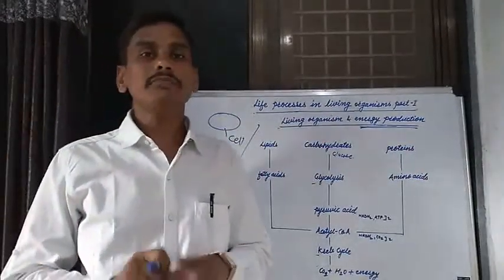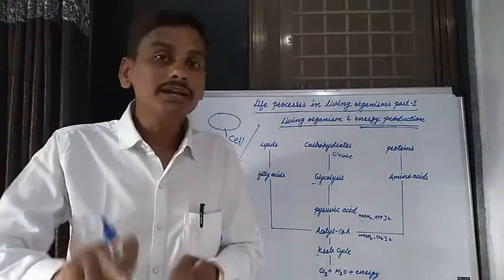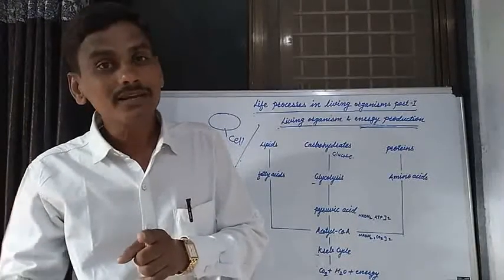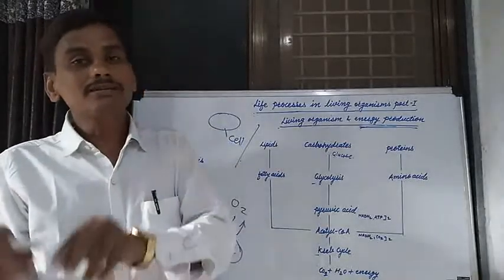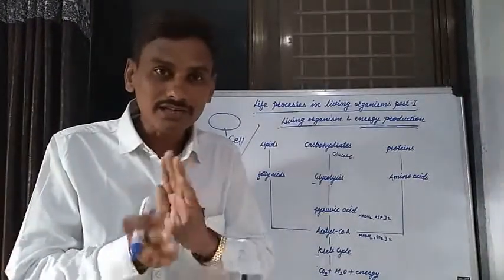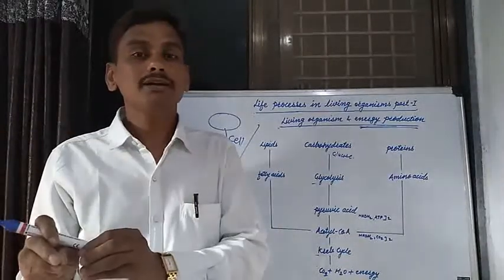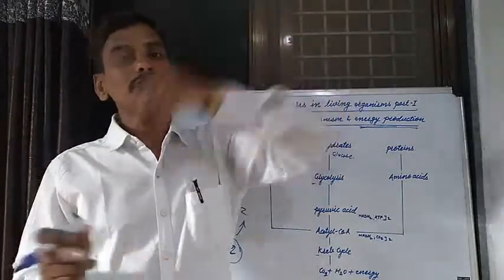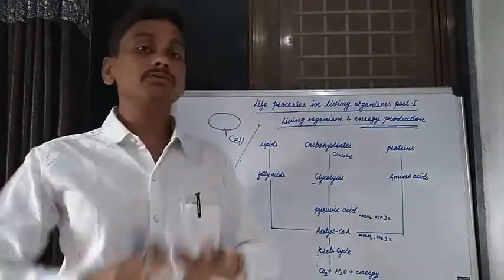The oxygen present in the alveoli of the lungs enters the blood in the blood capillaries, and the carbon dioxide present in the blood in the capillaries enters the alveoli. That process is known as diffusion. Diffusion is carried out between the alveoli and blood capillaries. By that process, oxygen mixes in the blood, and through the blood circulatory system this oxygen passes towards the various cells.